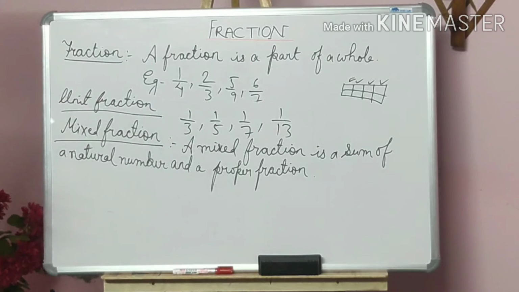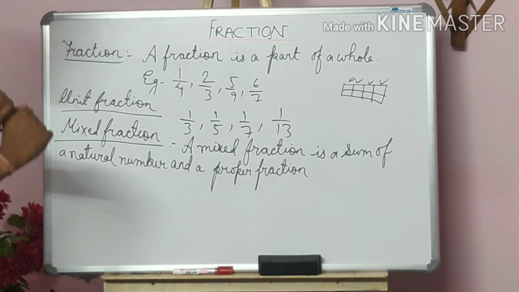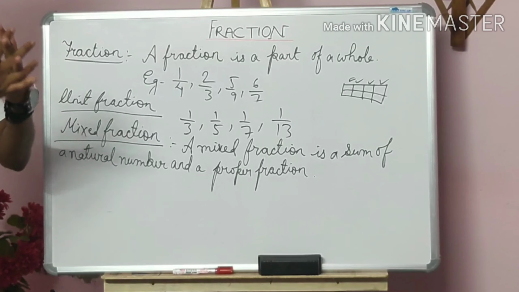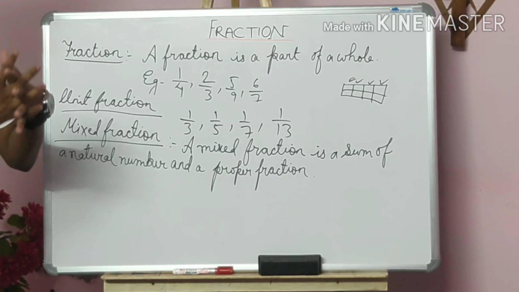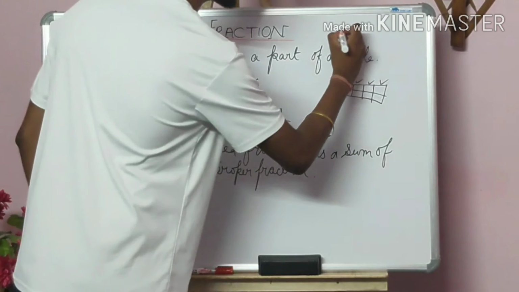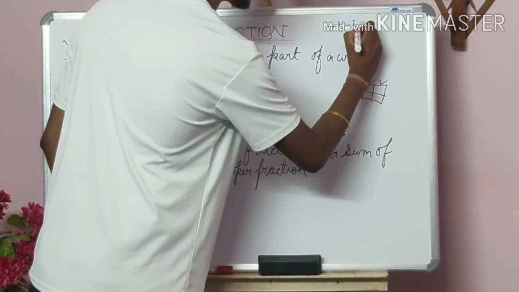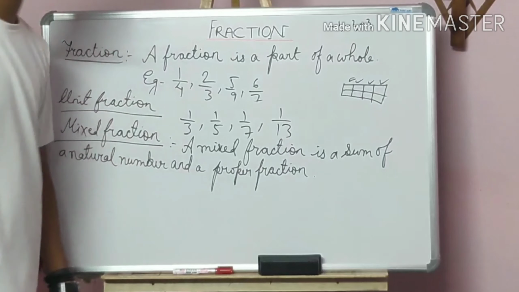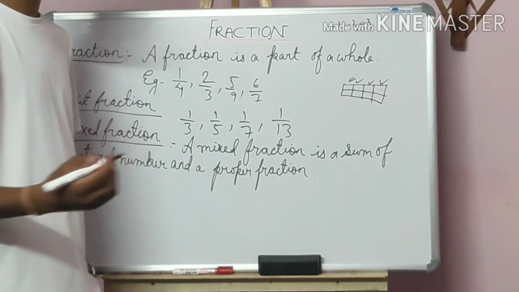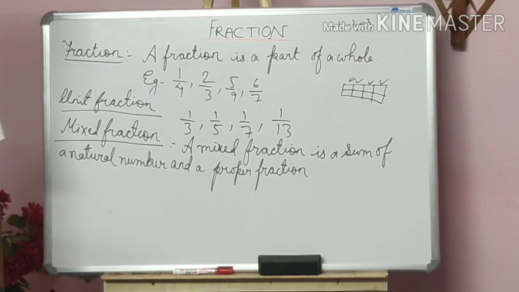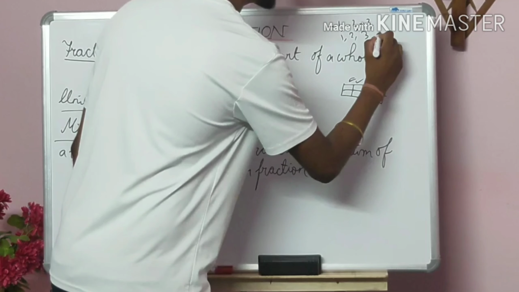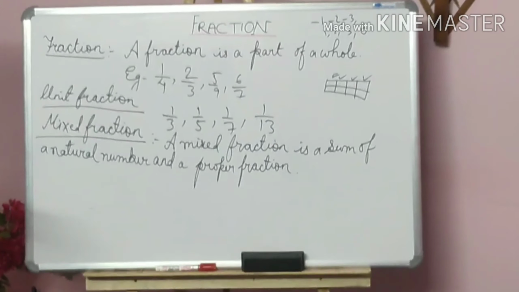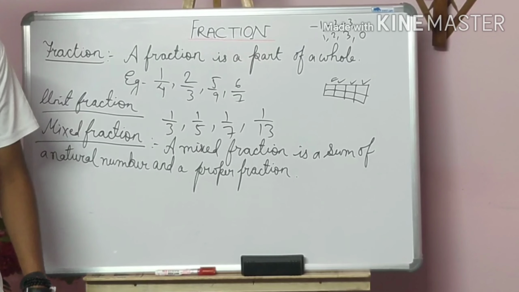So what is a natural number? First of all, we have to know about it. You know that many numbers are there in the world. Sometimes you can see negative numbers also, -2, -3. Maybe you haven't studied them yet, but you have seen them sometimes. Some types of numbers like 1, 2, 3, 0, you have seen. So many numbers are there in the world.